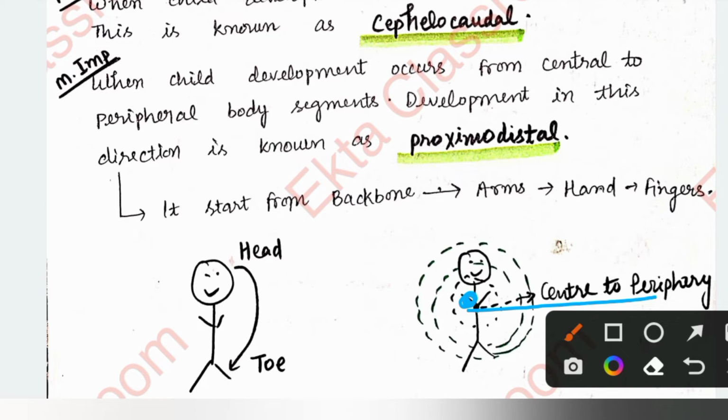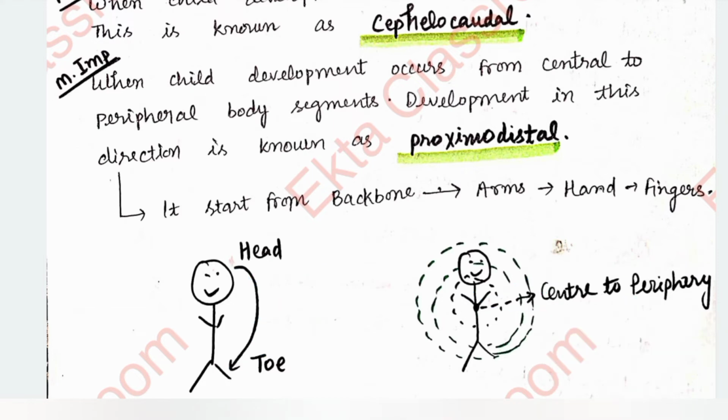We are talking about the body parts. First the center develops, and after that we go from center to periphery. This development is known as proximodistal, while the other is known as cephalocaudal. In cephalocaudal, development occurs from head to toe. In proximodistal, development occurs from center to periphery. I hope this is clear to you.